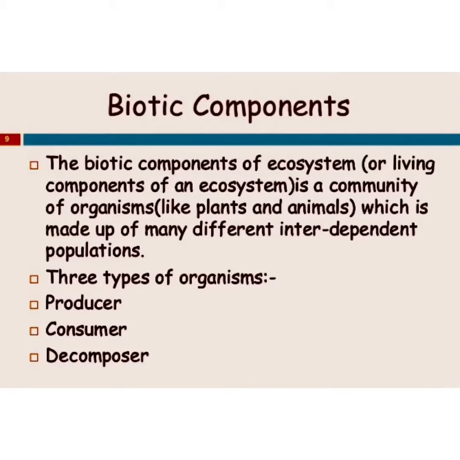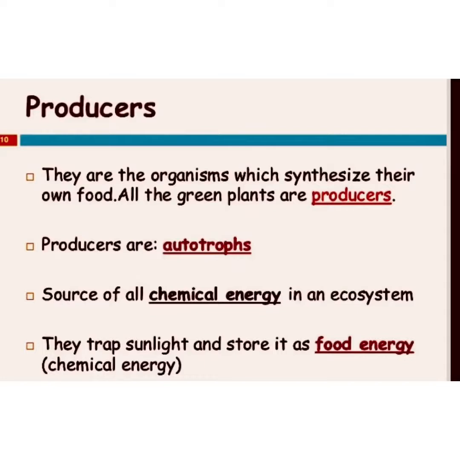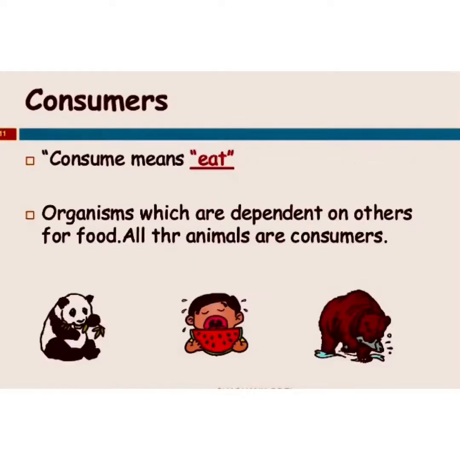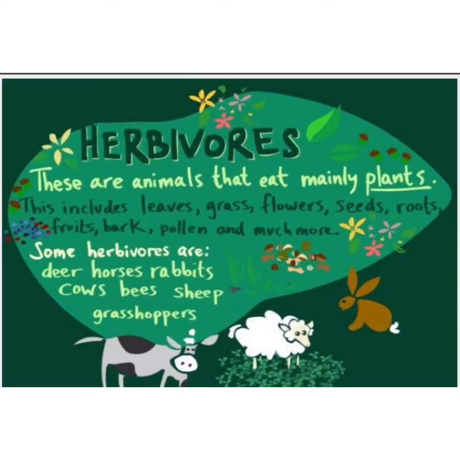decomposers. So first, producers. They are the organisms which synthesize their own food. For example, green plants. They are called the producers. All the producers are autotrophs. They change the sun's energy into chemical energy, and they trap the sunlight and make it food for the others.